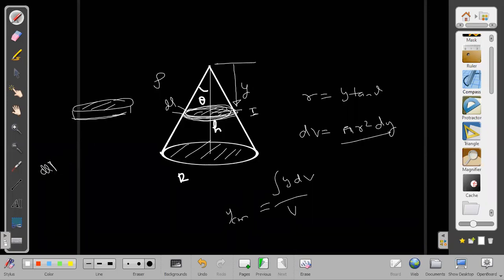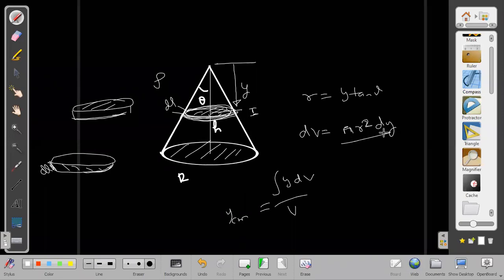At that time I took dl when we were taking the area on the surface itself. That was area just on the surface itself, so I took the length and width along the surface. But here I'm not finding something along the surface. I'm finding the total thickness of this volume, along the y. So I should take it as pi r square into dy. Don't commit the mistake of taking dl in this case. Is it clear?